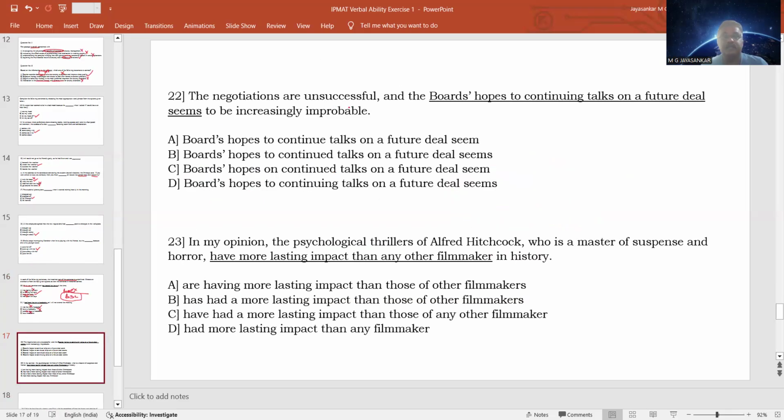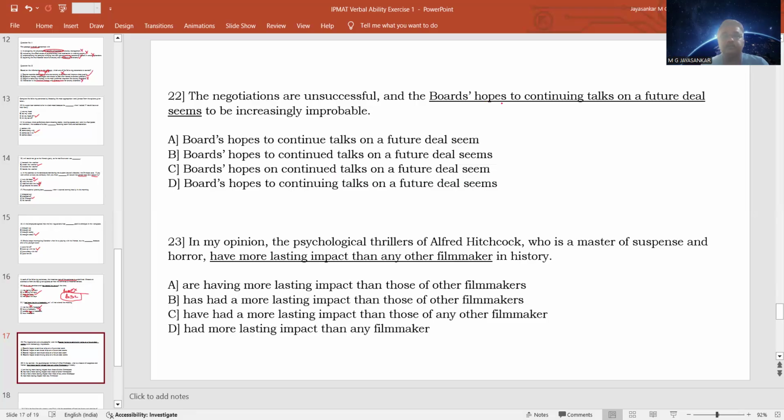22nd one: the negotiations are unsuccessful and the board's hopes to continuing talks on a future deal seems to be basically probable. See here, one thing is board's hopes. Board, if you put an apostrophe after S, means there are two boards, more than one board involved.